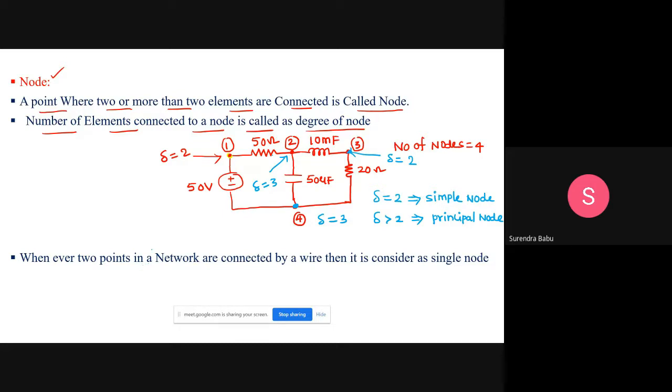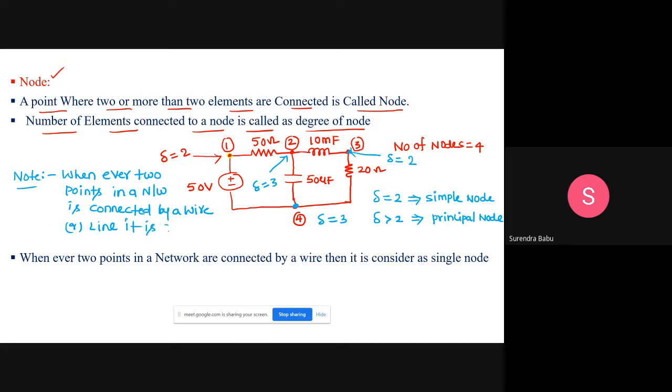Is it clear? But one more point to remember, students. Whenever 2 points in a network are connected by a wire or line, it is considered as a single node only.